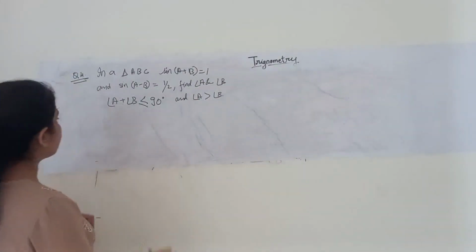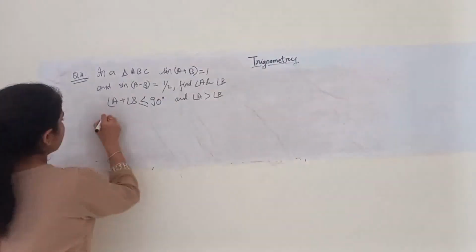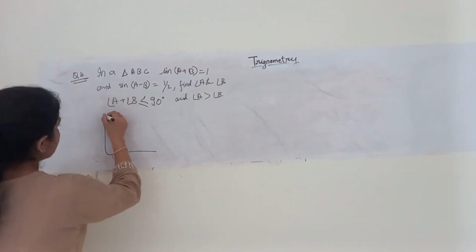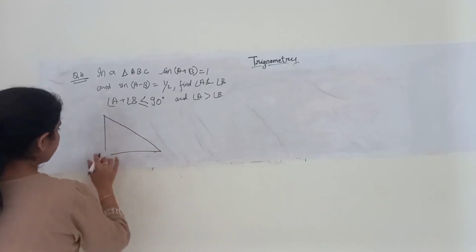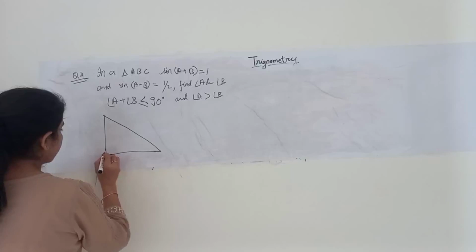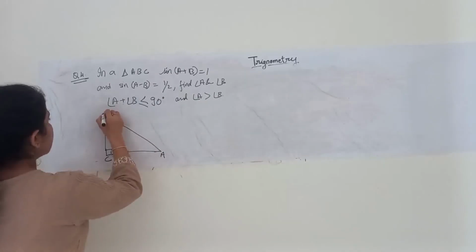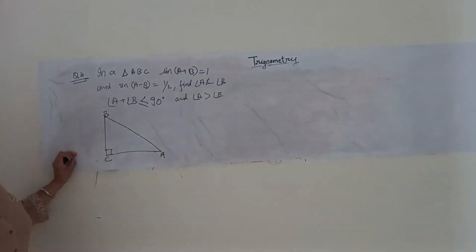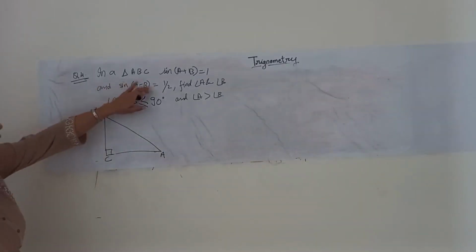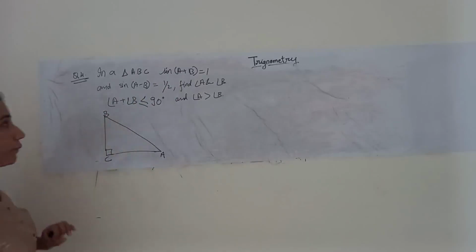Now let's find out. To solve this question, we have to draw a right angle triangle, which is right angled at C. Here I mark the point A and this vertex as B. Now, using these two, sin(A minus B) and sin(A plus B), we have to find angle A and angle B respectively.